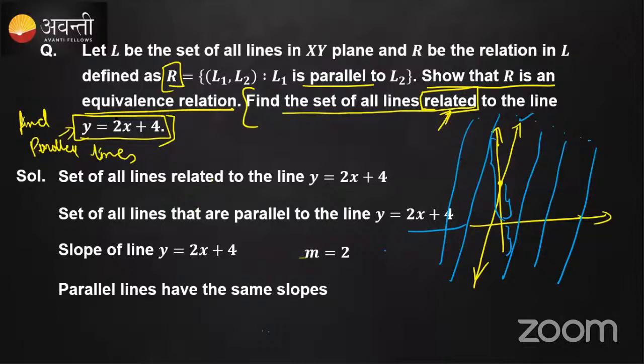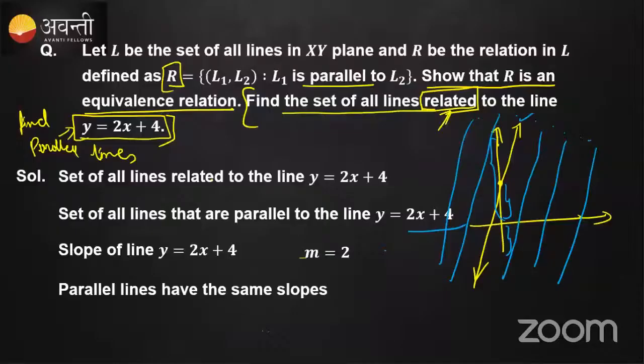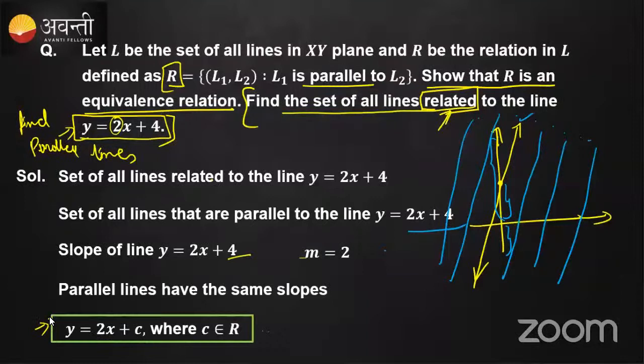All the parallel lines have the same slope, that is 2. Hence the general way of writing is y is equal to 2x plus a constant, where only c, the intercept, changes. If c is equal to 4, then this is the line that you'll get. If you keep on generating, all the lines are parallel here. Understood?